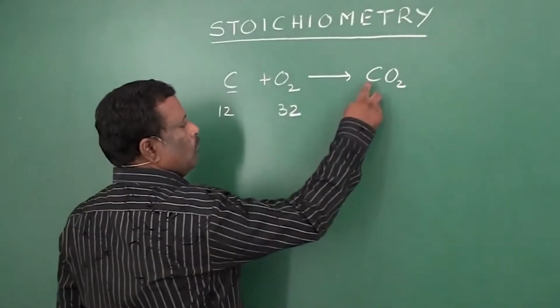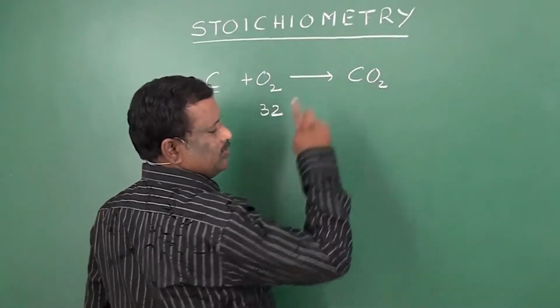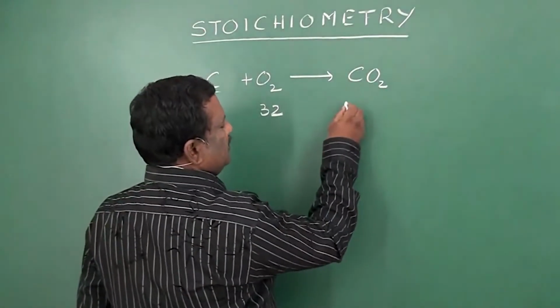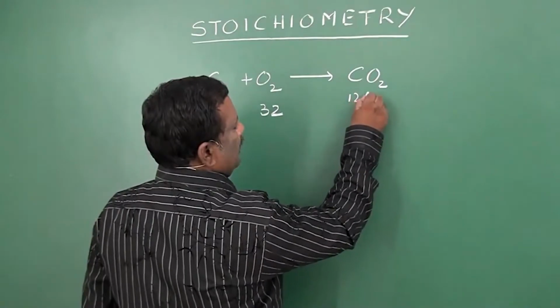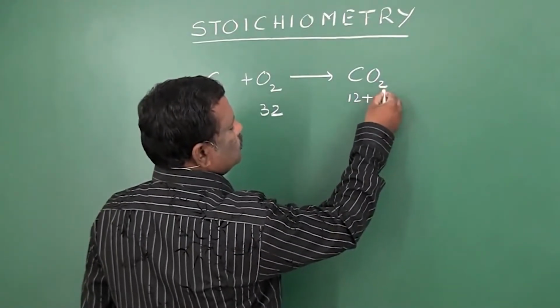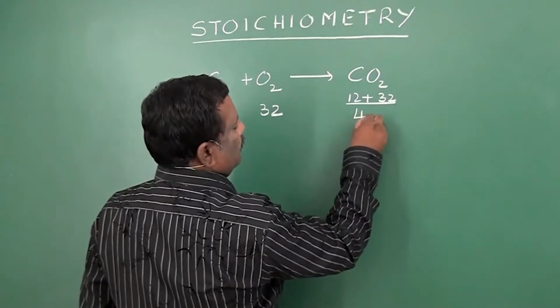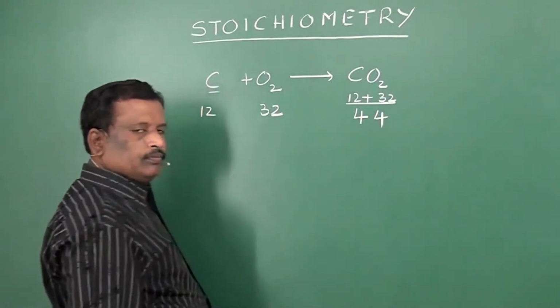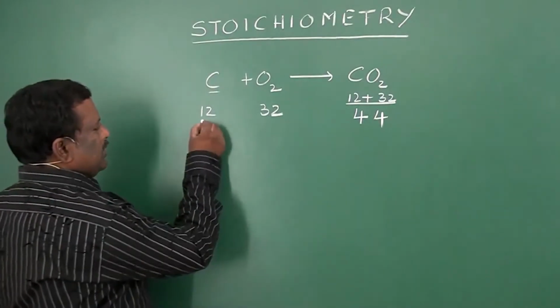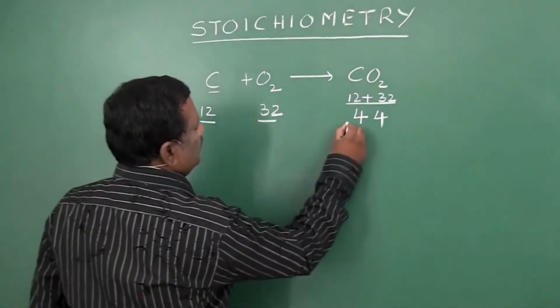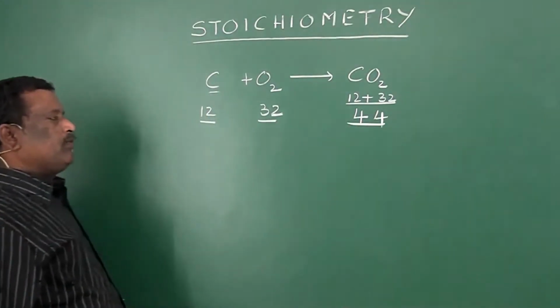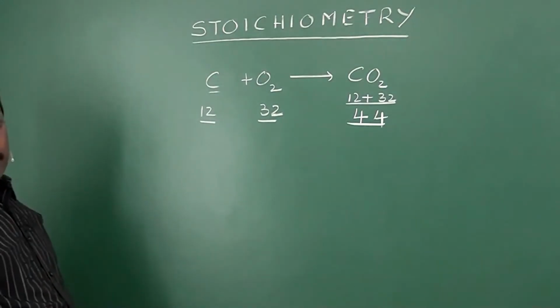In CO2, you have one carbon atom and two oxygen atoms, so 12 plus 2 into 16, which is 32, so the total is 44. These are the atomic and molecular weights for carbon, oxygen and carbon dioxide.